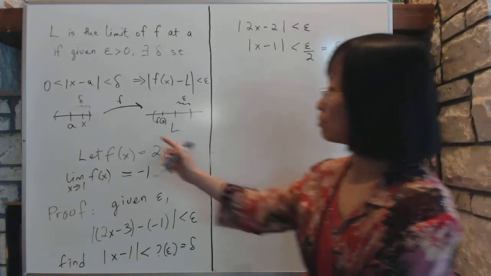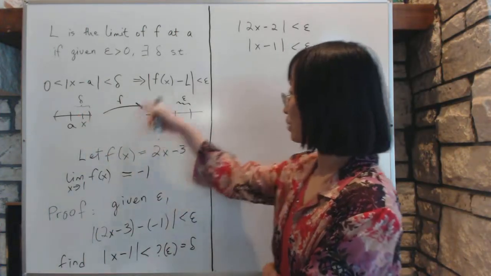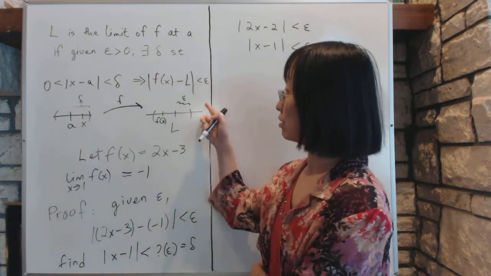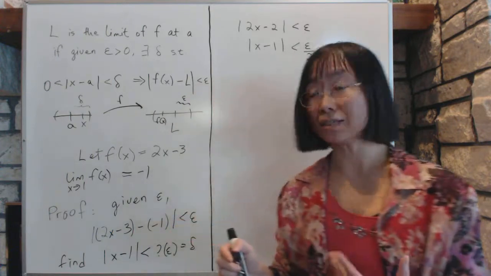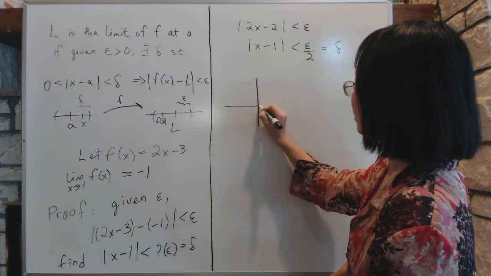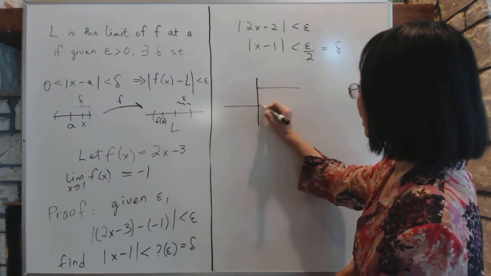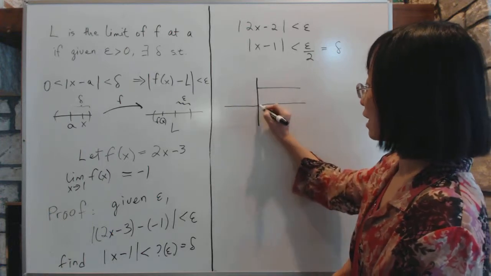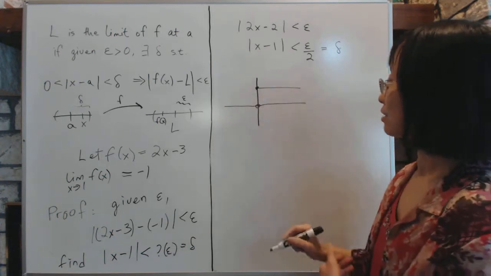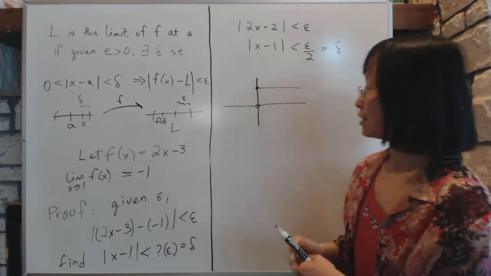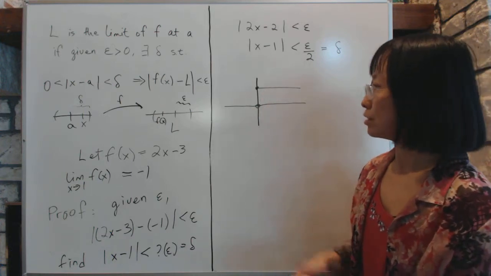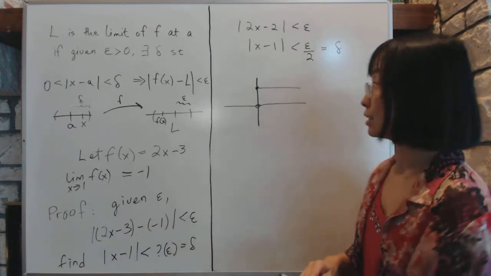And one more last thing I want to mention is that the limit sometimes exists, but it doesn't always exist. For example, if you have stuff inside here that's jumping all over the place, no matter what you do, you can assign f of x to be here, here, here. So then the limit doesn't necessarily exist. A quick example would be a so-called step function. Say you have a function that is 0 on the negative side, and then it's 1 starting at 0 and goes positive. What is the limit at 0? Some of the x's end at 0 and some end at 1, and therefore the limit at 0 does not exist.